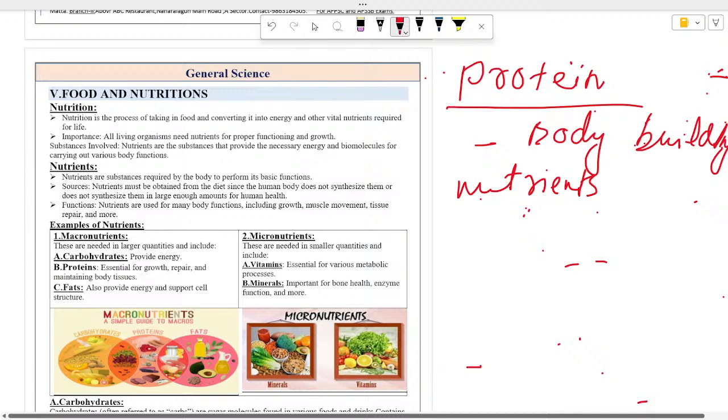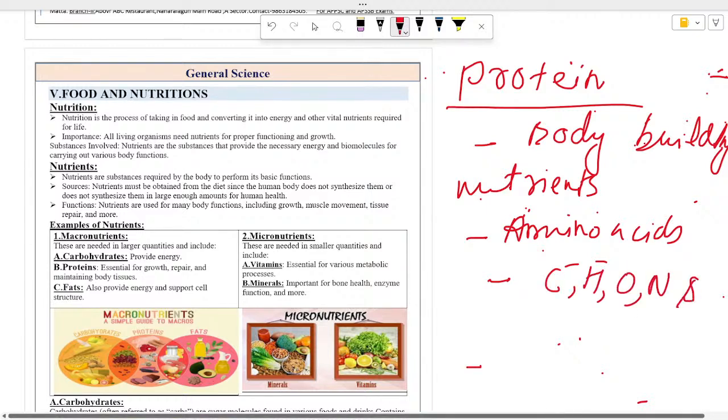So they are known as proteins in our body. They are basically made of amino acids, and the basic constitution is carbon, hydrogen, oxygen, nitrogen, and sulfur. These are mainly body building nutrients of our body, and their basic constituent is amino acid. They are considered as the building block of cells.